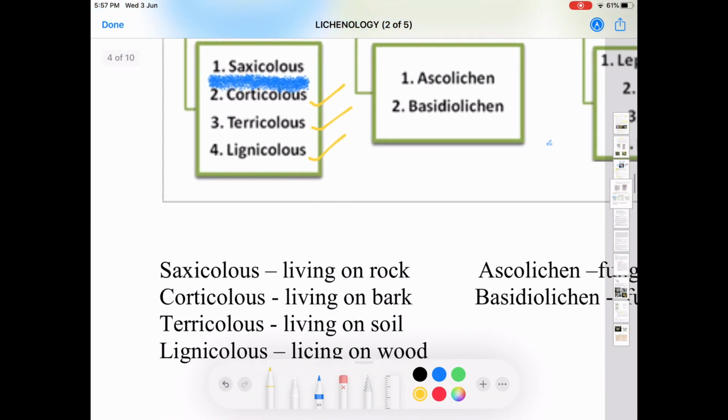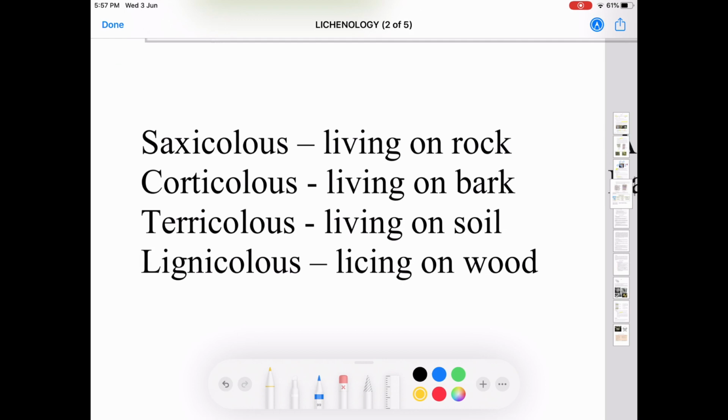Among this, saxicolous meaning living on the rock, corticolous meaning living on the bark, terricolous meaning living on the soil, and lignicolous meaning living on the wood.